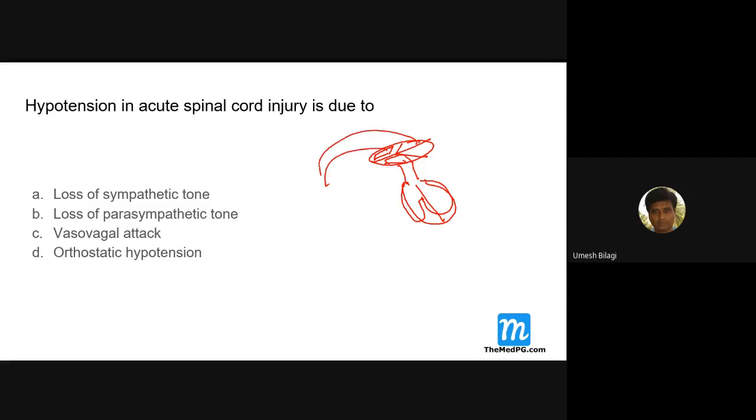From here the input comes, both sympathetic and parasympathetic. With sympathetic activation there is parasympathetic deactivation, because if there is sympathetic hyperactivity, parasympathetic activity is decreased. So whenever the hypothalamus is stimulated, there is inhibition of parasympathetic activity.